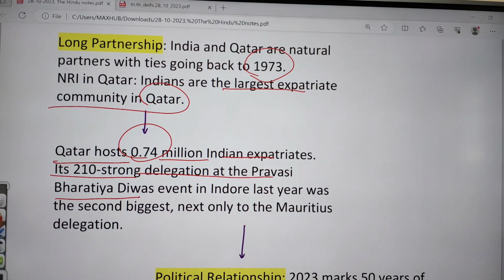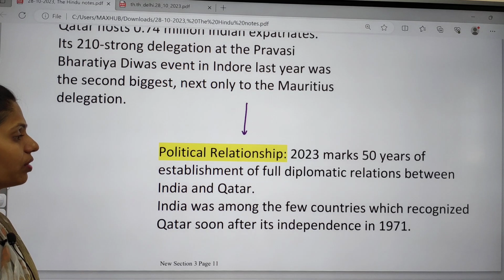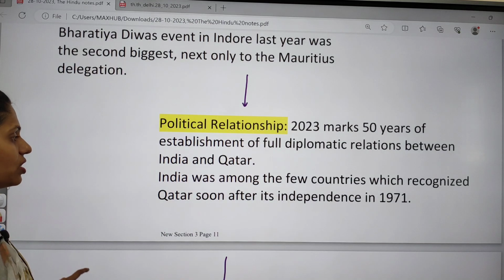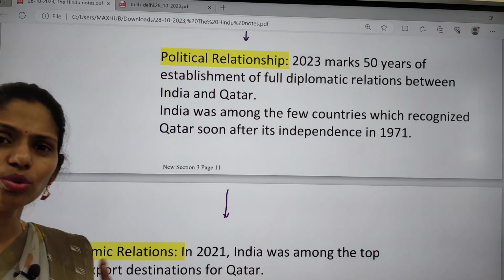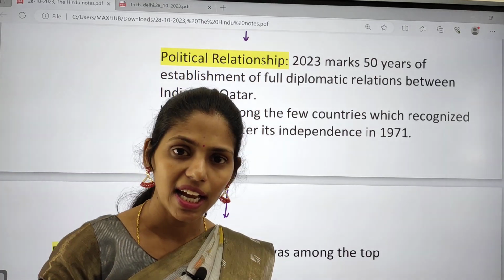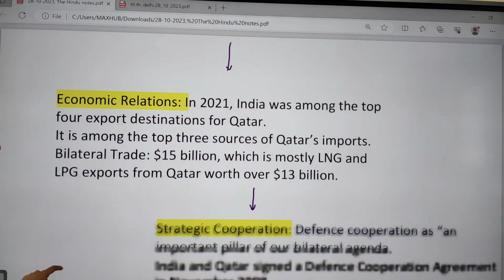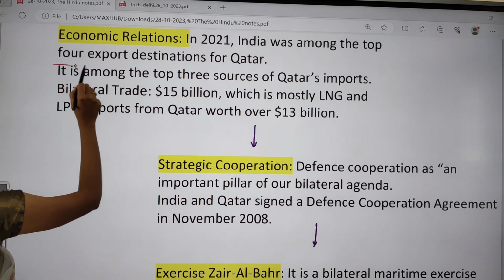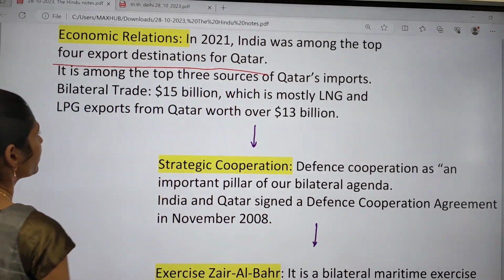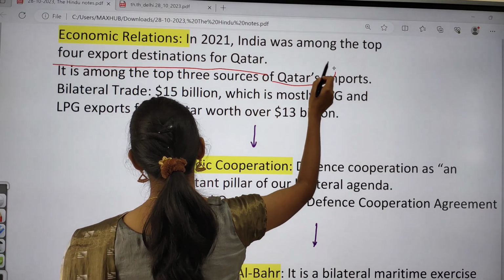Next, if you're talking about the political relationship, this year 2023 marks the 50th anniversary of the establishment of diplomatic relations between India and Qatar. So this is very, very important, and you can expect a question regarding India-Qatar relations in the mains. And on economic relations, in 2021, India was among the top 4 export destinations of Qatar, and among the top sources of Qatar's imports.